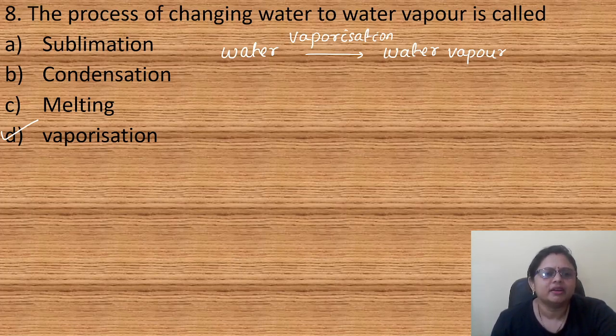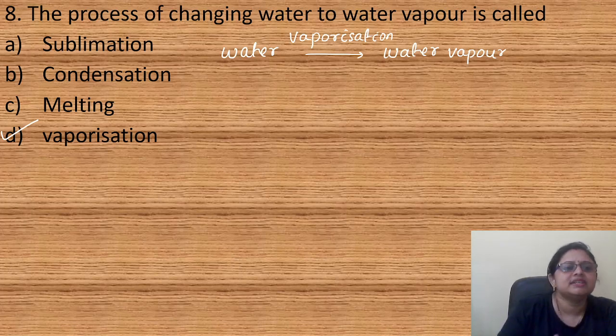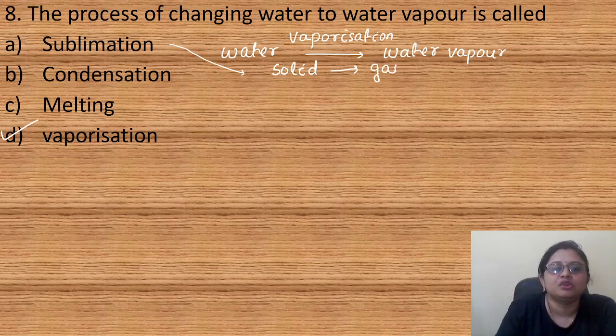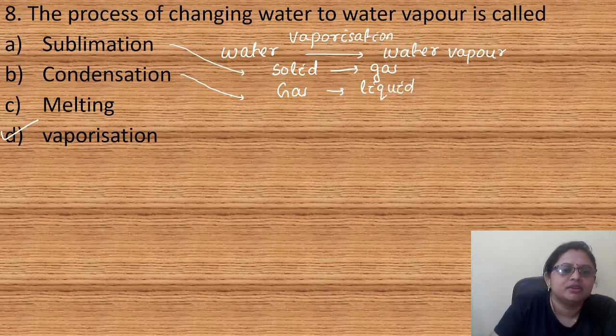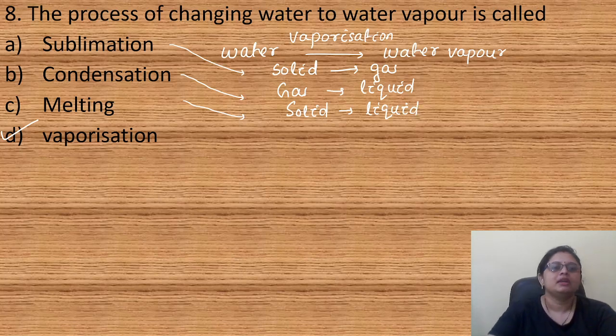If we talk about the other processes, in sublimation, solid is directly converted to gaseous state without converting into the liquid state. In condensation, gases are converted into the liquid state. In melting, solid is converted to the liquid state. So here the correct answer is option D, vaporization.